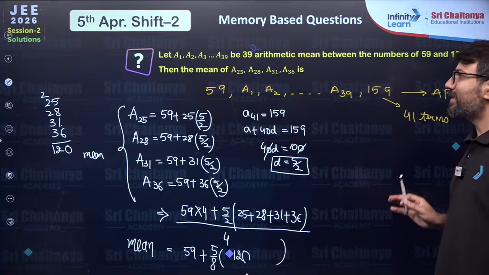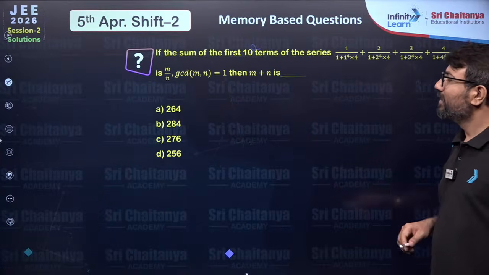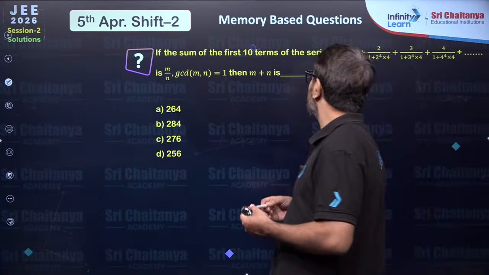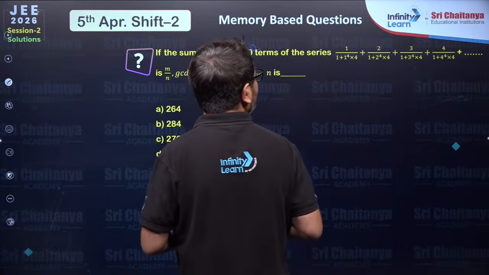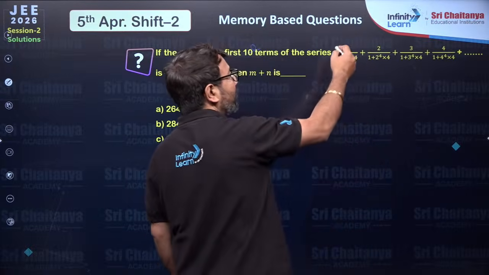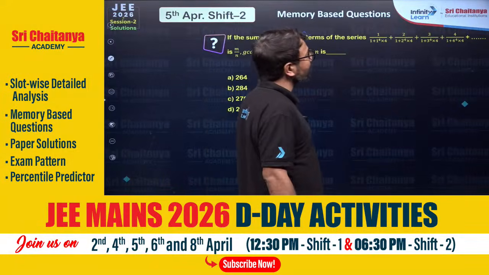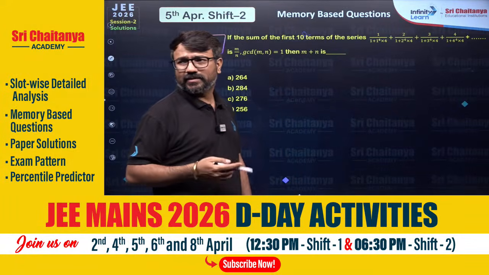Now my dear students, let's go ahead for the next problem. They have said that the sum of the first 10 terms of this series, where the series is 1 upon 1 plus 1 power 4 into 4. This is also a sequence and series question.